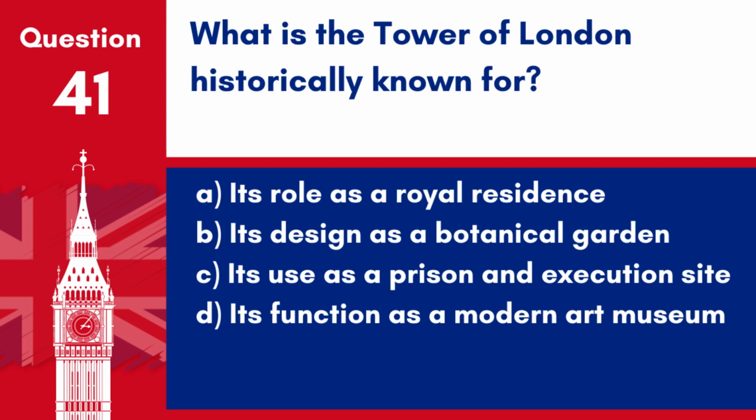Question 41. What is the Tower of London historically known for? A. Its role as a royal residence. B. Its design as a botanical garden. C. Its use as a prison and execution site. D. Its function as a modern art museum. Answer: C. Its use as a prison and execution site. The Tower of London has historically served as a royal palace, a treasury, and notably as a prison where several figures were executed or held.